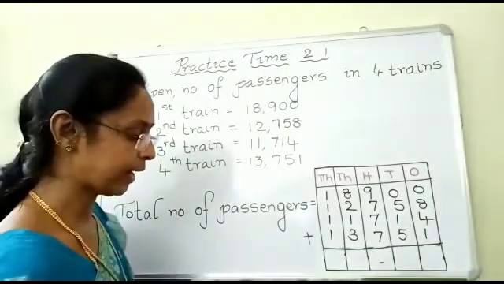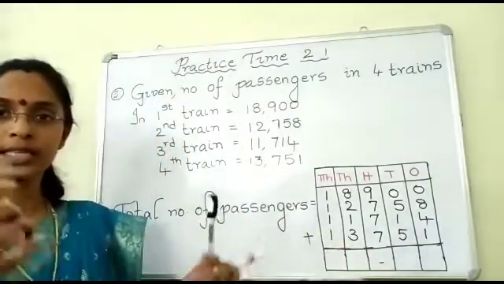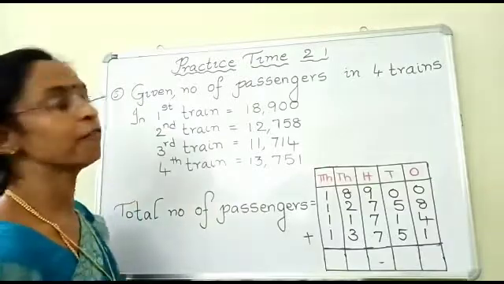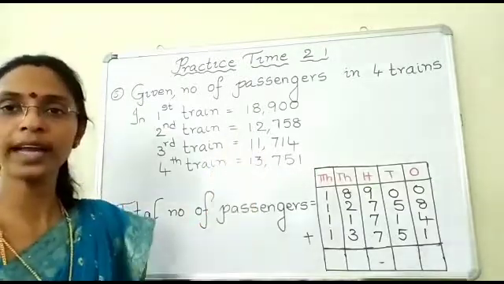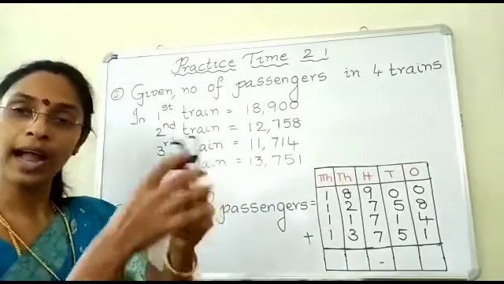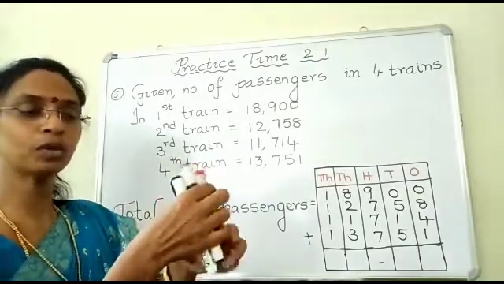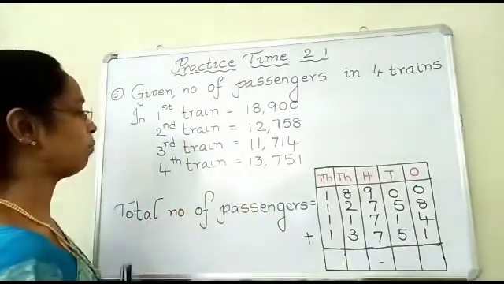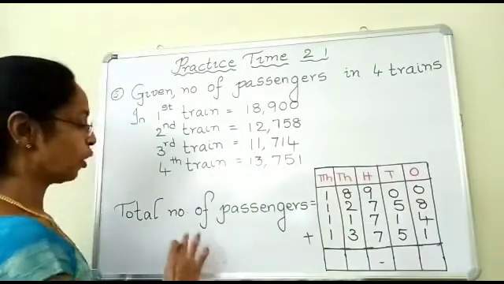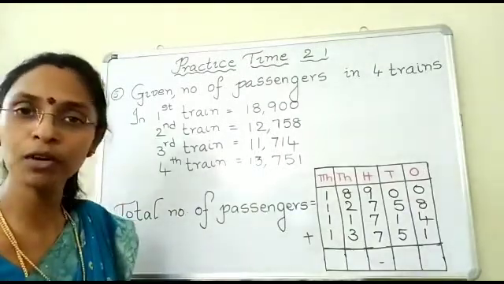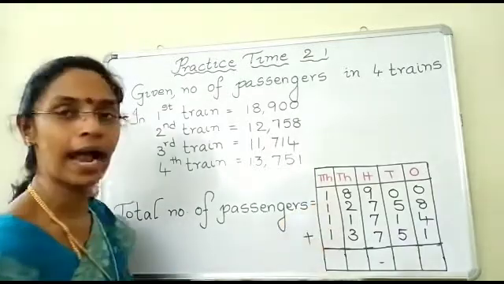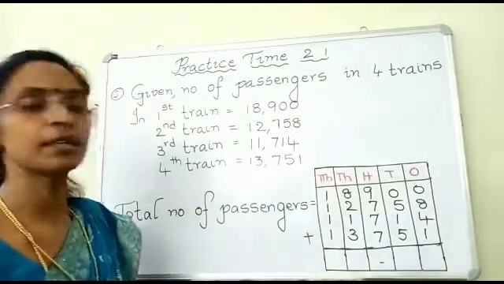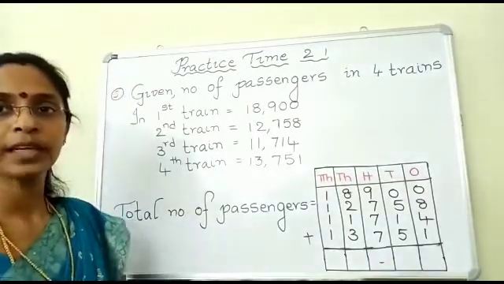Now see children, I have 3 pens here. 3 separate pens. 1, 2 and 3. So, for finding the total number of pens, what I have to do? I have to add the 3. So 1, 2, 3. Together you what? How many pens? 3 pens. Same way, he is asking you to find the total passengers. So what you have to do? Yes, you have to add all the 4 numbers. When you add all the 4 numbers, how much do you get, children?